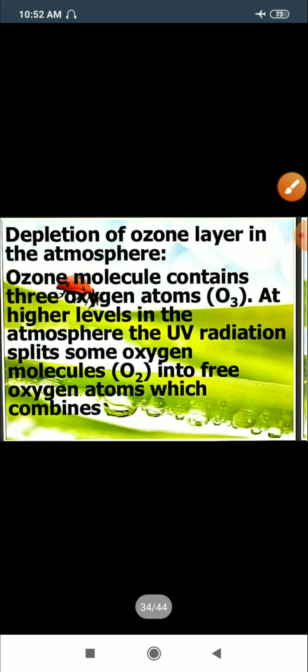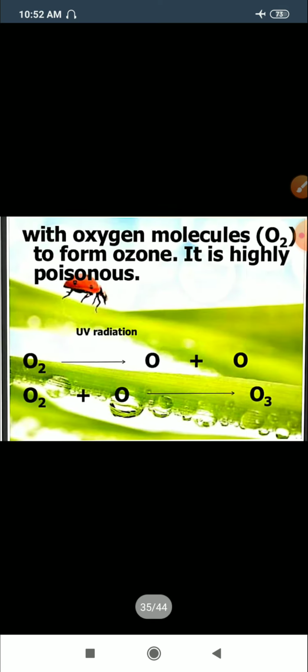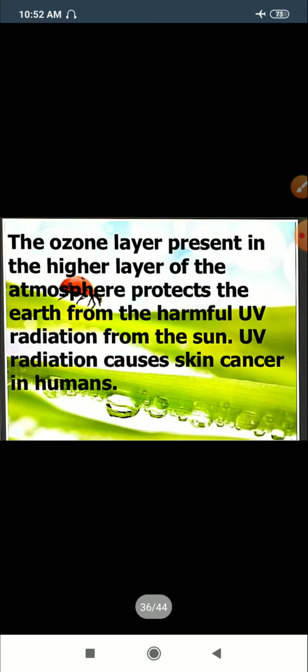Another problem is the depletion of the ozone layer in the atmosphere. As you know, the ozone molecule O3 is formed when nascent oxygen combines with an O2 molecule. So the ozone molecule contains 3 oxygen atoms. At a high level in the atmosphere, the ultraviolet radiation splits the oxygen molecule to release nascent oxygen, and it is highly poisonous. The ozone is highly poisonous. When O2 splits to form two nascent oxygen atoms, one of the nascent oxygen atoms combines with O2, resulting in the formation of ozone.